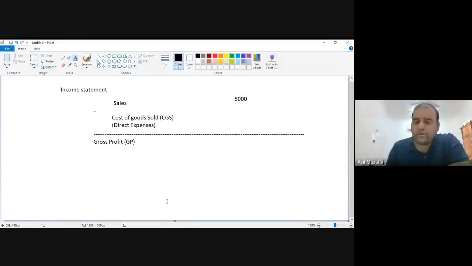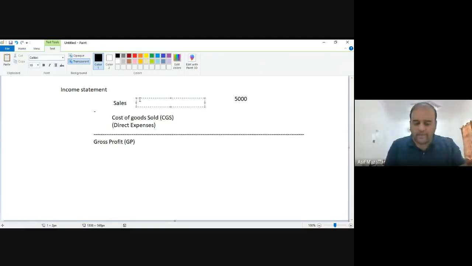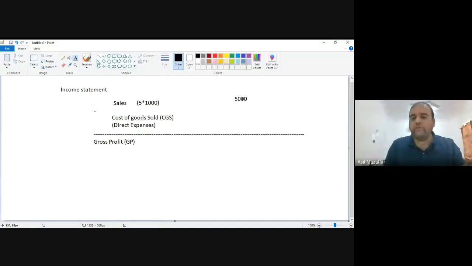You get the point? How come sales are 5000? Let me write it here for your clarity. 5 riyal is the price, multiplied by the quantity sold. They have sold 1000 kg halwa. So 5 into 1000, 5000 riyals will be the total sales value.